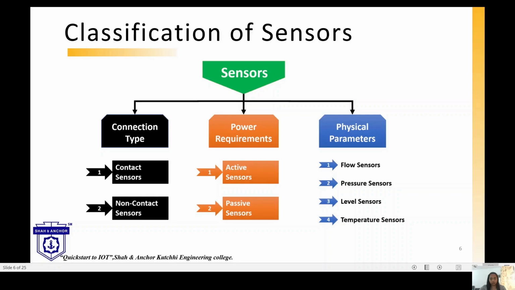And some are classified by physical parameters, like flow sensors, pressure sensors, level sensors, and temperature sensors.